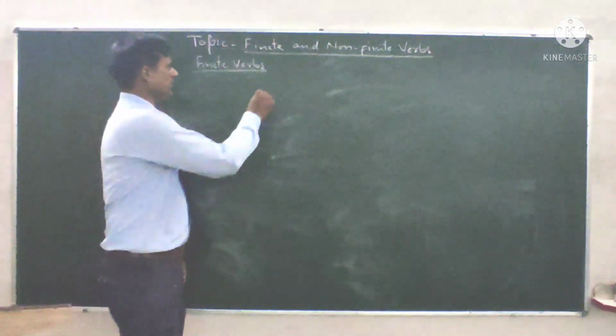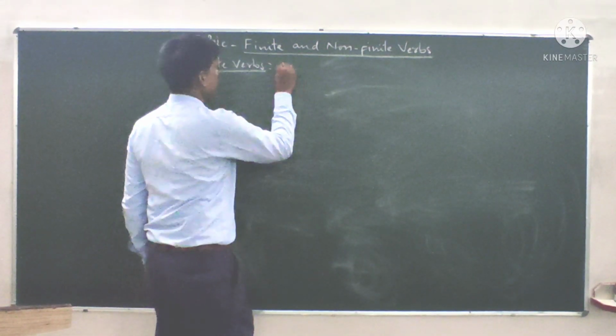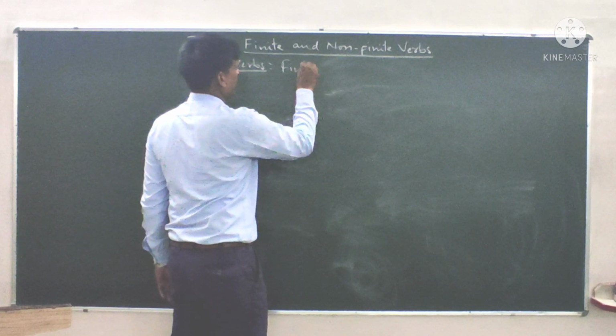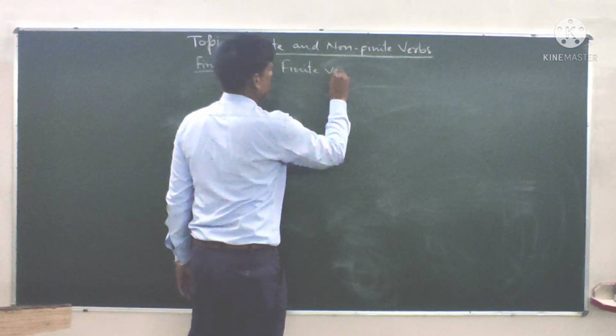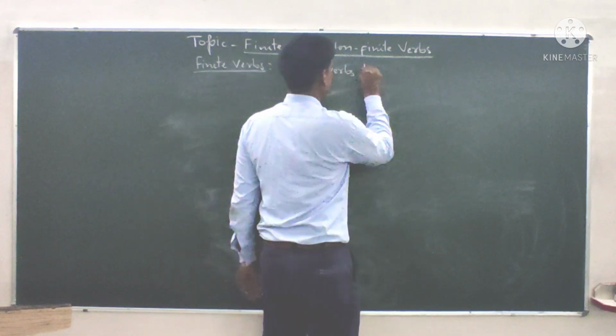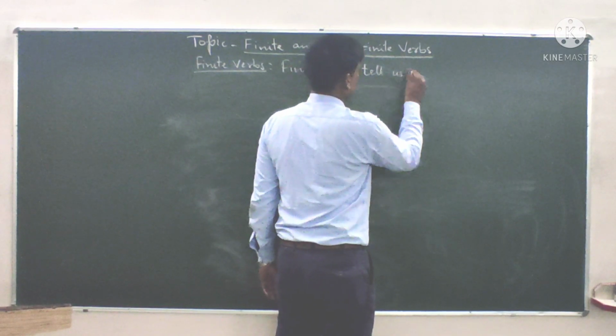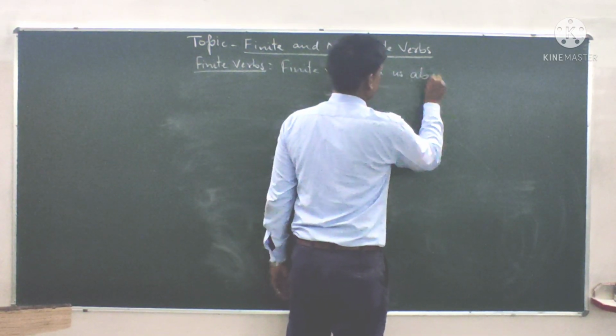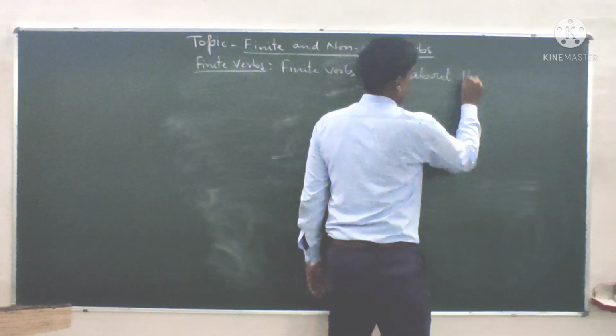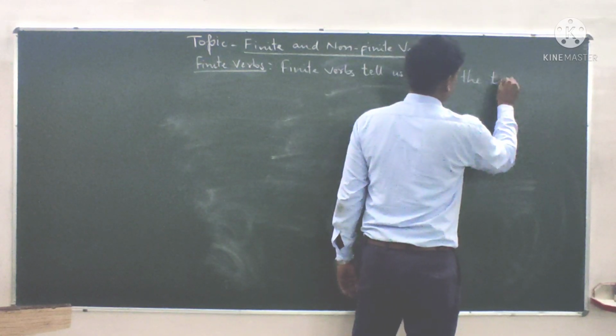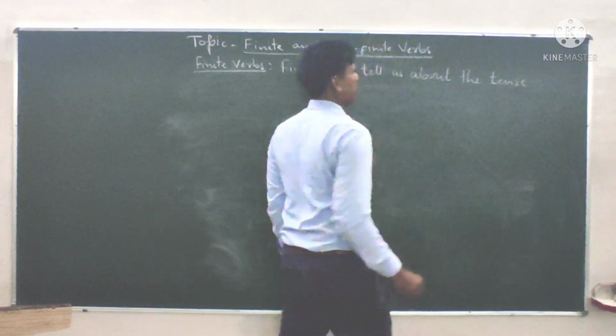Okay, so let us see that finite verbs tell us about the tense of the verb.